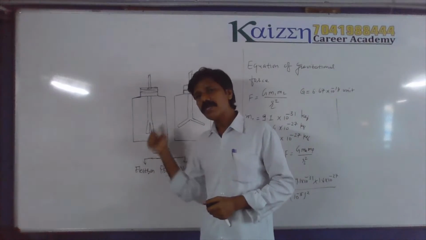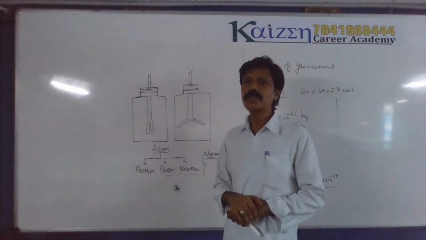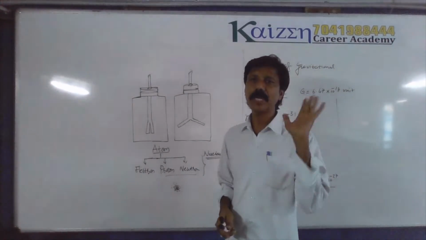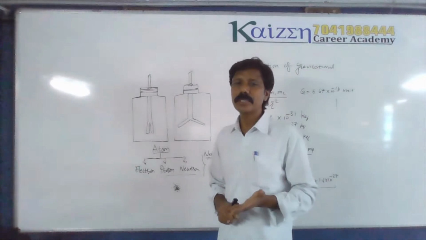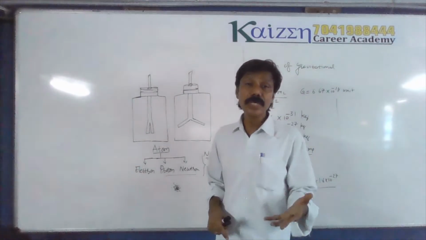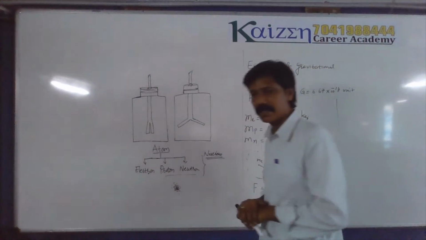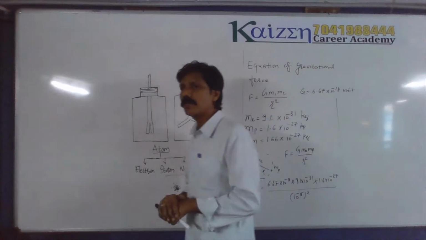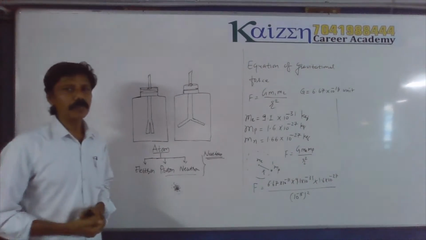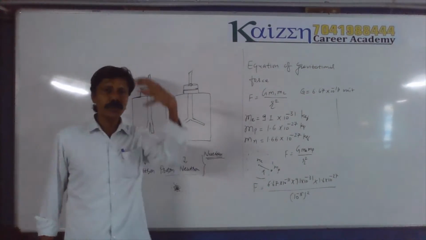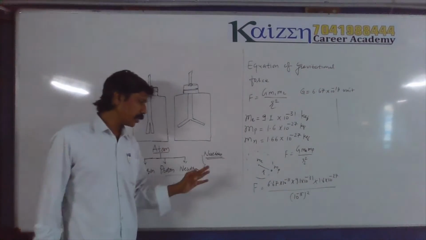As I said, every substance is made up of molecules, molecules are made up of atoms, and atoms are made up of electrons, protons and neutrons. I said everything is made up of electrons, protons and neutrons. Then how is gold gold, iron iron, silver silver, and wood different? Why do all these things have different properties? Because the number of electrons, protons and neutrons is different in different types of material, and their arrangement is different. That's why they have different kinds of properties. There is a detailed science regarding the atom, so don't bother about it right now.